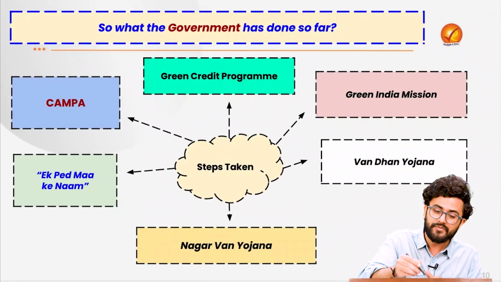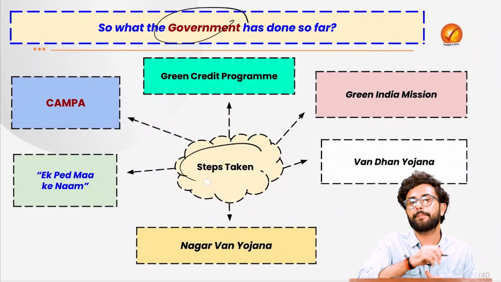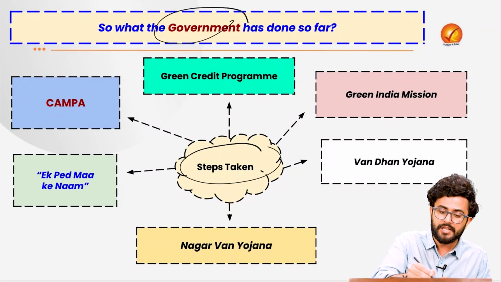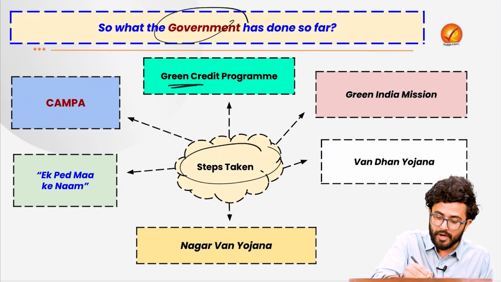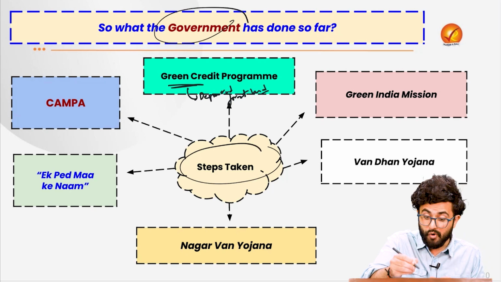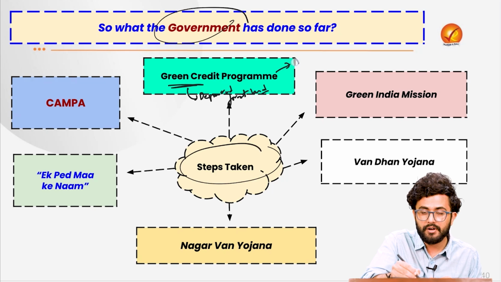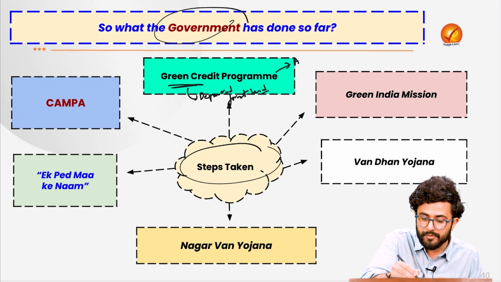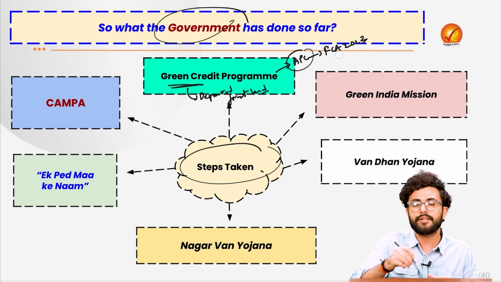So what are the steps which have been taken by the government of India? First and foremost, the government has launched the Green Credit Program, under which we are going to create afforestation in various kinds of degraded forest land. For this purpose, a compensatory afforestation program has also been launched in the Forest Conservation Act of 2023.